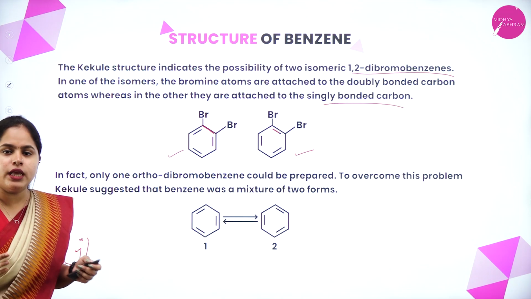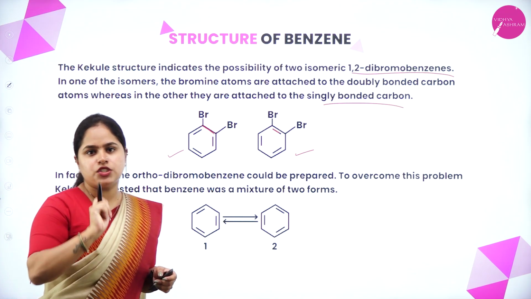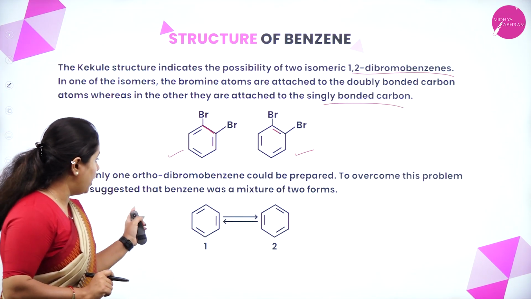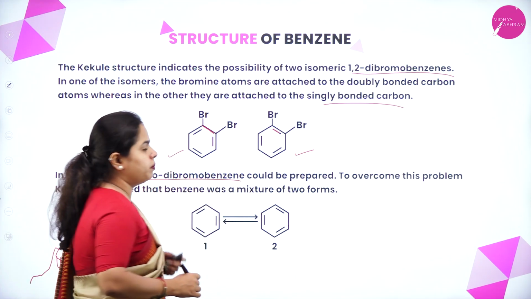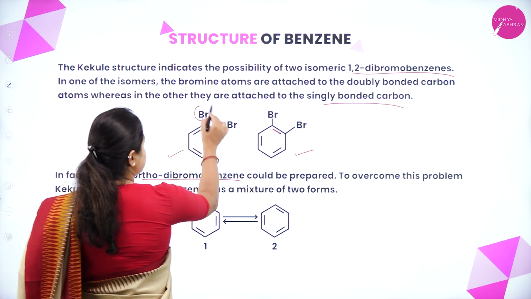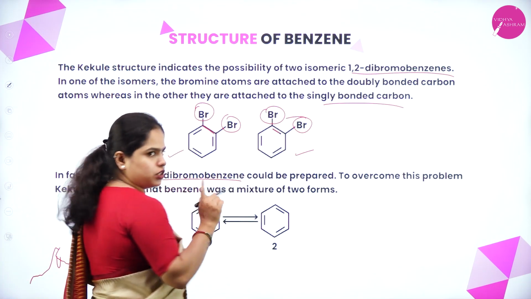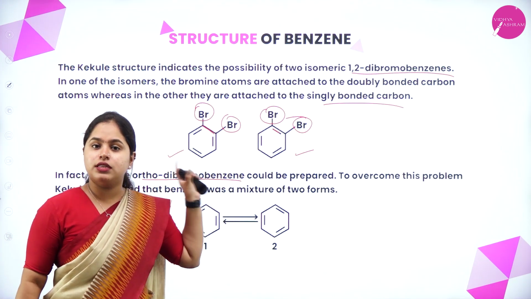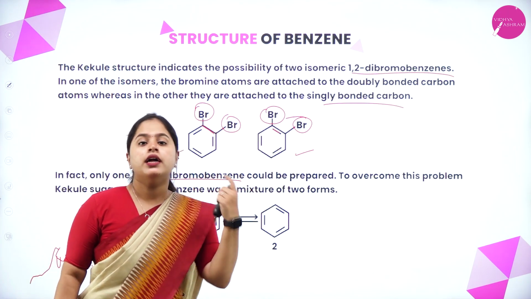But it is only possible to have one structure. In fact, only one ortho-dibromobenzene could be prepared. So both these are ortho-dibromobenzene, right? Both of these are in the ortho position in both of the structures. But in one it is along the single bond, in the other it is across the double bond.